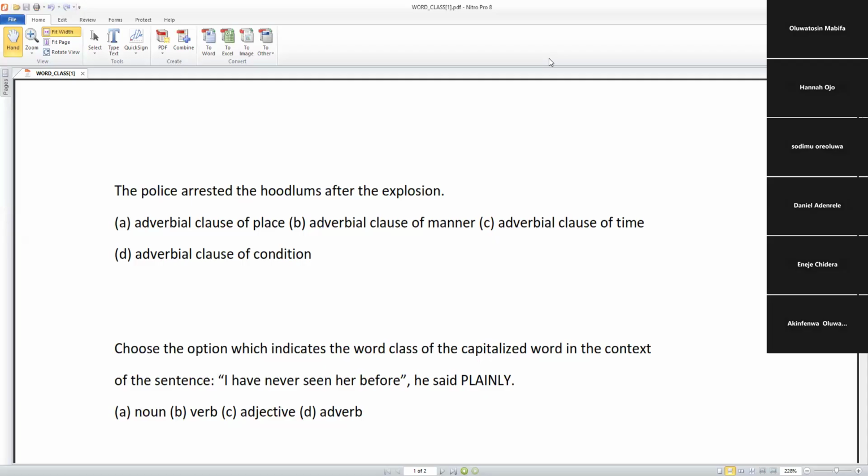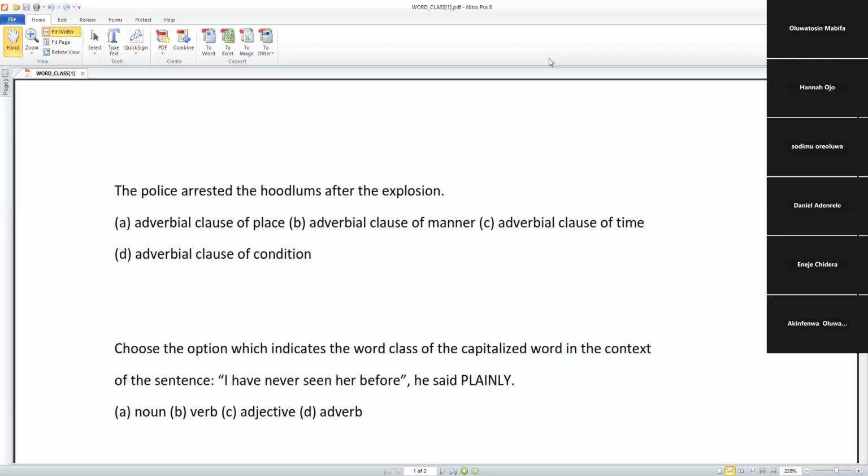You hear that the police arrested the hoodlums after the explosion. So what will be the right answer to the question? Adverbial clause of time. Yes, option C. Why? Because after is an adverb of time. You are right, that's very correct. When you look at the question given to us, you see the word after, and you look at all the options given, they are talking about adverbial clauses.